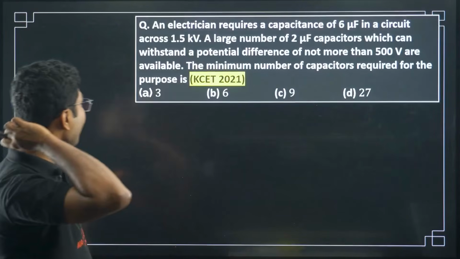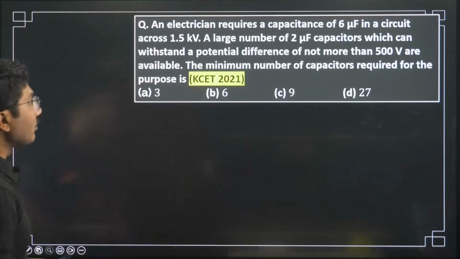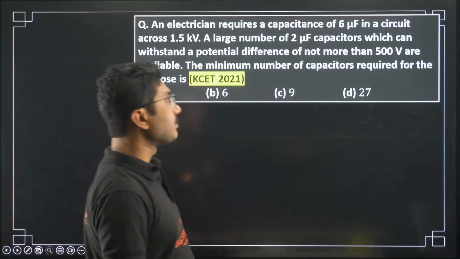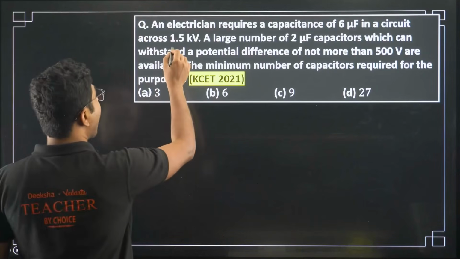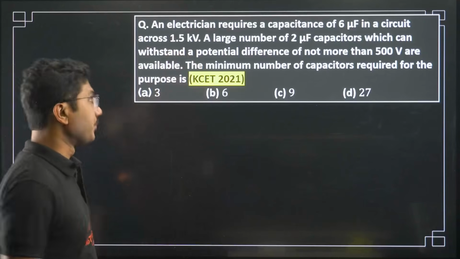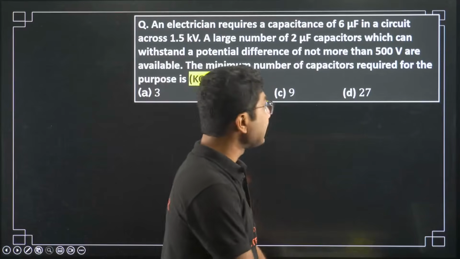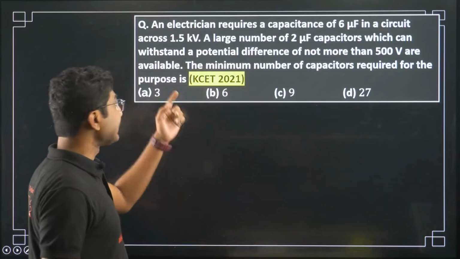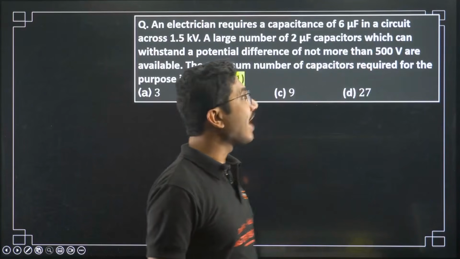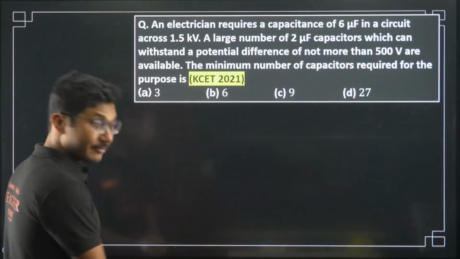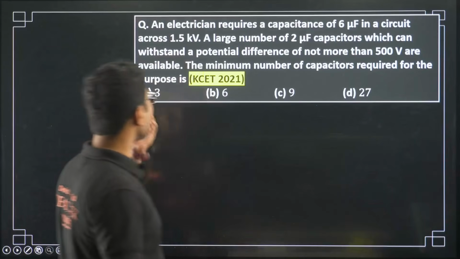Now let's move on. Now let us look into this question. An electrician requires a capacitance of 6 microfarad in a circuit across 1.5 kilovolt. A large number of 2 microfarad capacitors which can withstand a potential difference of not more than 500 volt are available. The minimum number of capacitors required for the purpose is.